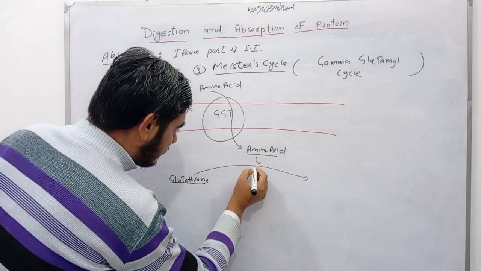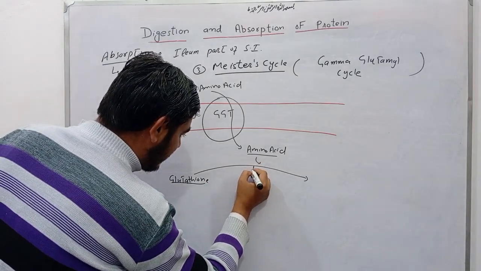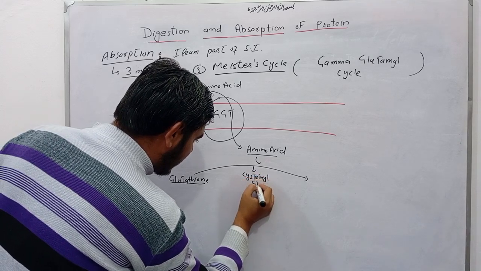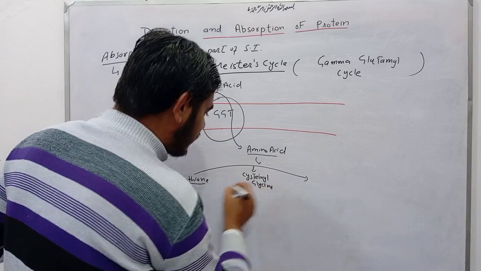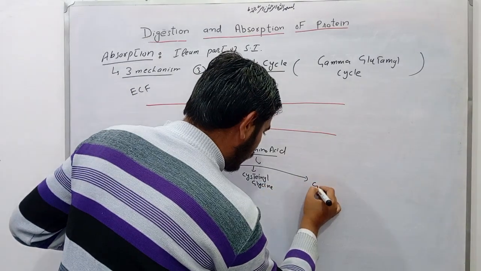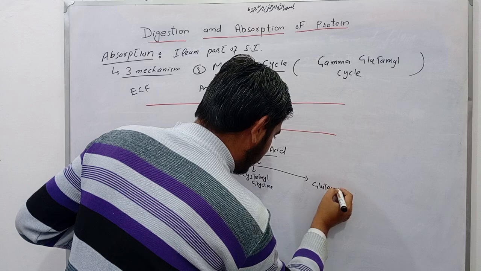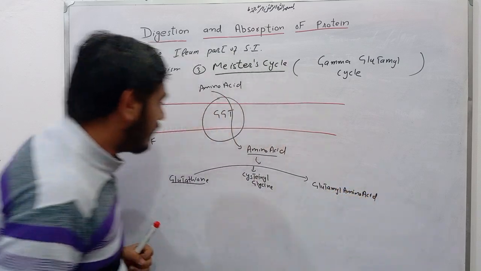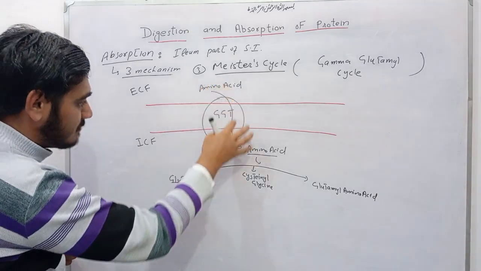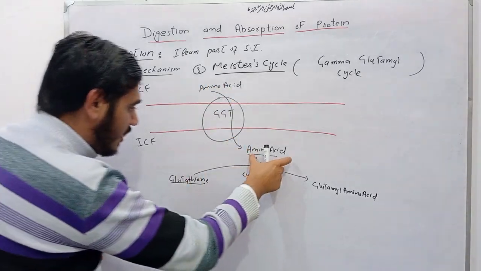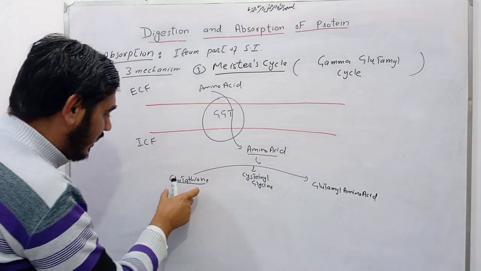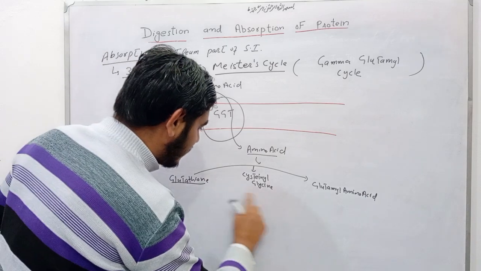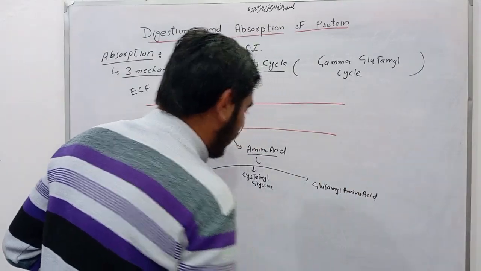And here there is a release of cysteine glycine, and it converts into glutamyl amino acid. I'm repeating. With the help of this enzyme, amino acid moves into the cell and gets condensed with glutathione, gamma glutamyl cysteine glycine, and there is release of cysteine glycine and formation of glutamyl amino acid.